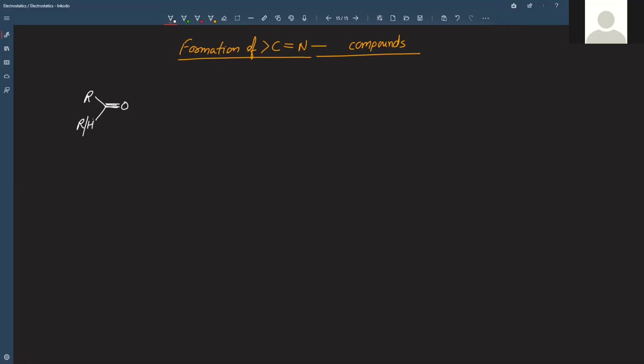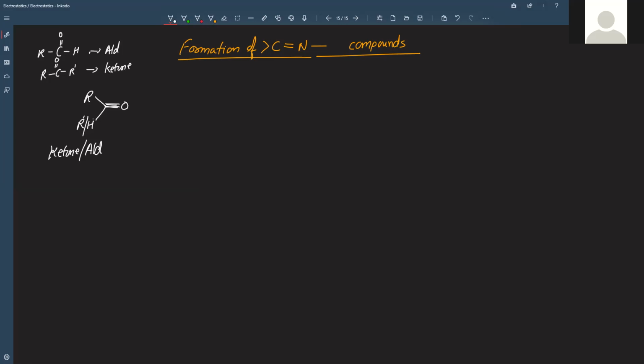If it is an alkyl group, this will be called a ketone, and if it is H, it will be called an aldehyde. I hope you know this, right? R, C, H, O is an aldehyde, and R, C, double bond O, R dash is a ketone.